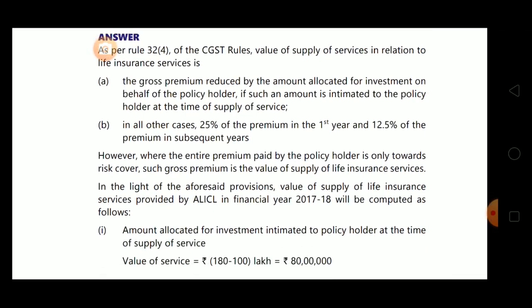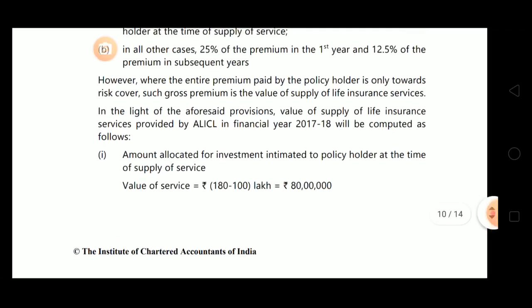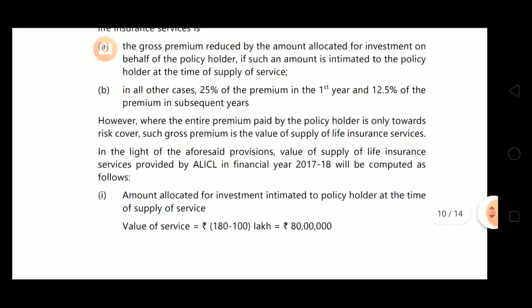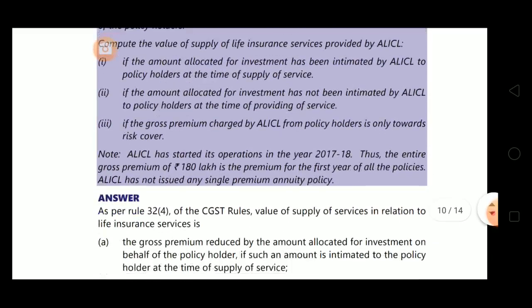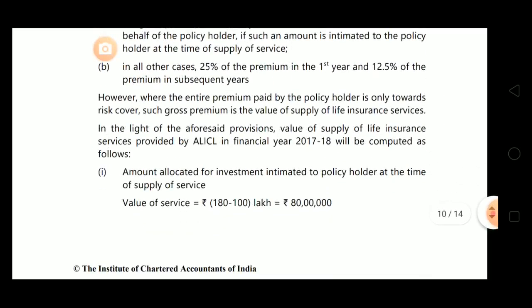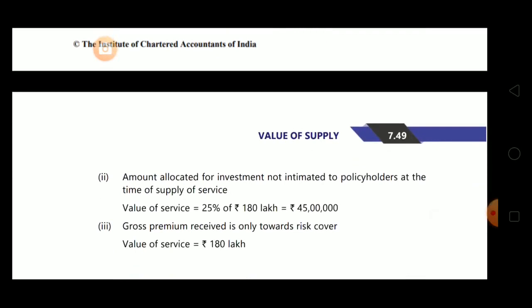So in the light of the aforesaid provisions, the value of supply of life insurance services provided by ALICL in financial year 17-18 will be computed as follows. Now the answer to Roman 1. If the amount allocated for investment is intimated to the policy holder at the time of supply of service, then the value of service will be gross premium less amount allocated for investment. Gross premium is 180 lakhs and the amount allocated for investment is 100 lakhs. As you can see, 180 minus 100 lakhs is 80 lakhs. That is our value of service. Now part 2 is: the amount allocated for investment is not intimated to the policy holder at the time of supply of service.